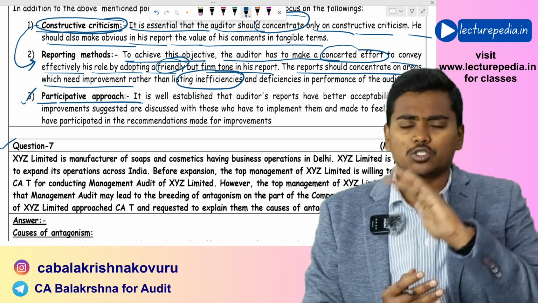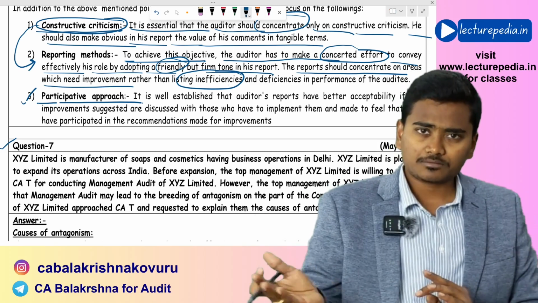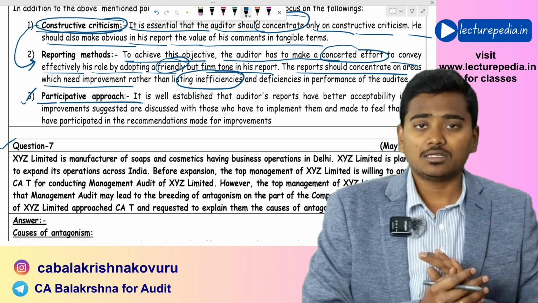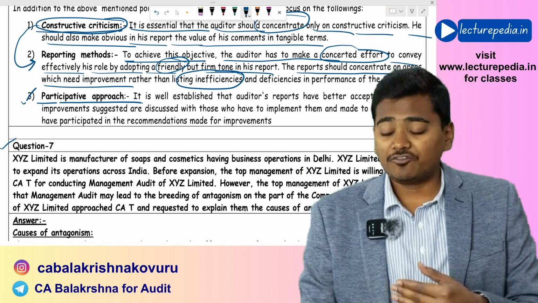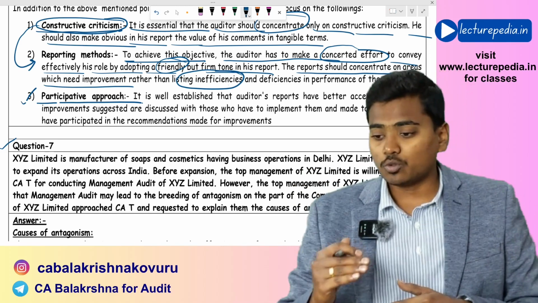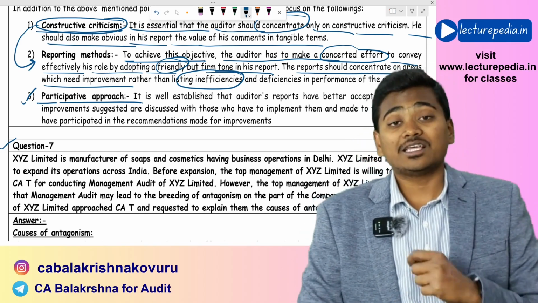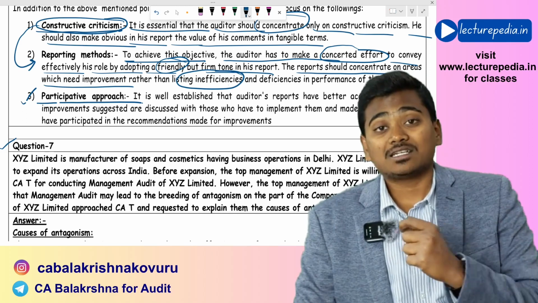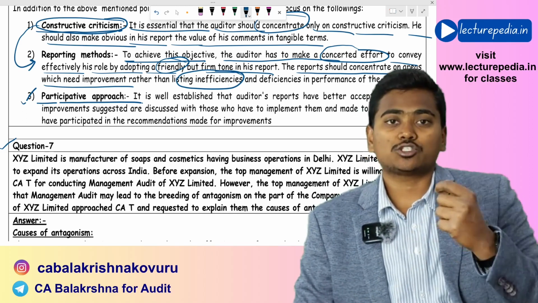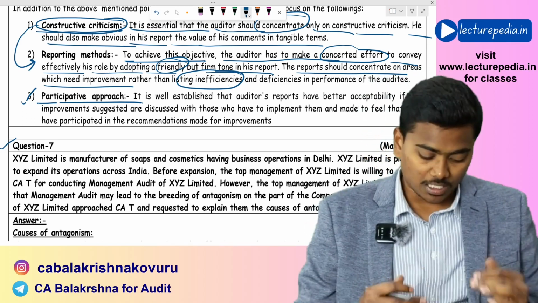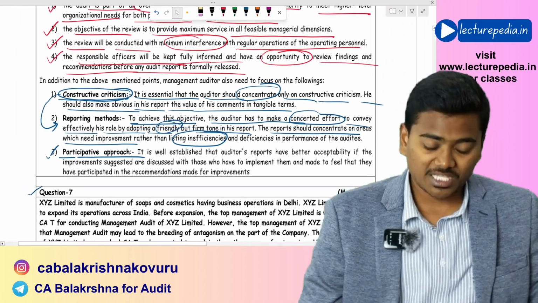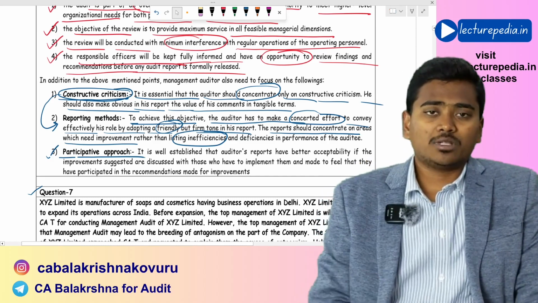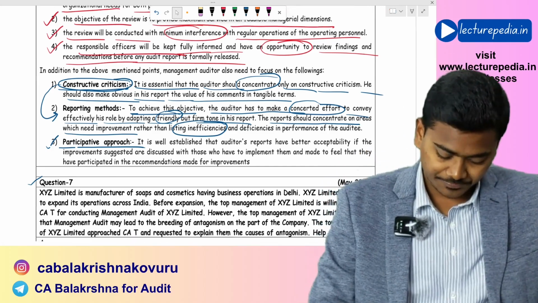Okay, if you just go and tell the staff of the organization to do this, to improve this, they will not listen to you. Instead, if you take their suggestions, if you ask for their opinions, then they will feel that yes, even my opinion is considered. So this type of participative approach has to be adopted by the auditor. By following these, the auditor can somehow decrease the behavioral problems in the management audit.